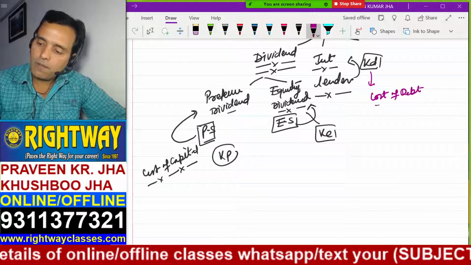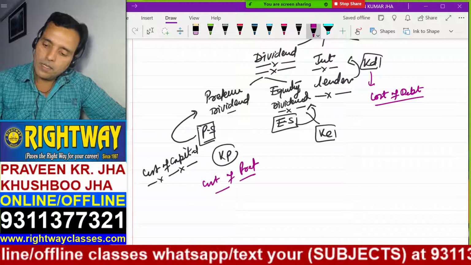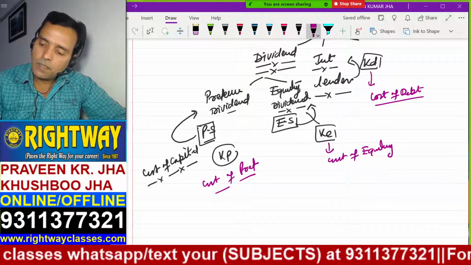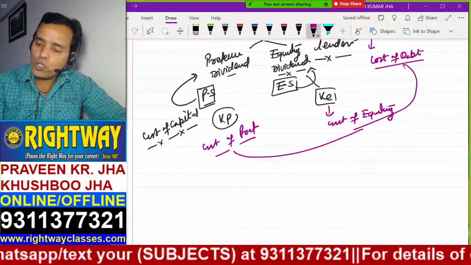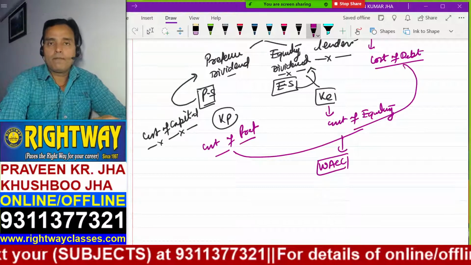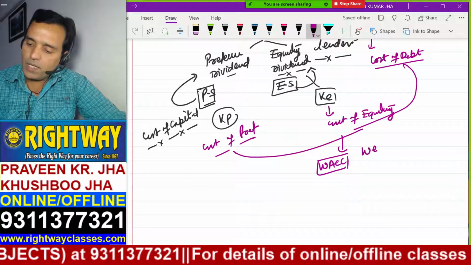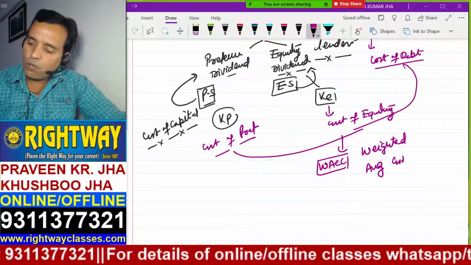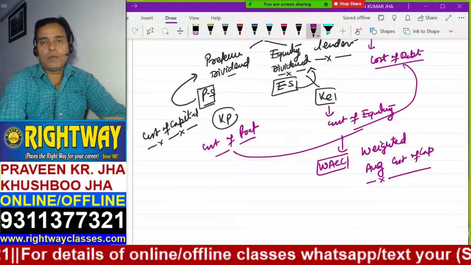Cost of debt. This is called cost of preference, and this is called cost of equity. And all cost together, you know what? All cost together is called WACC. You know what does this mean? All cost together is called WACC, that is weighted average cost of capital. Weighted average cost of capital.